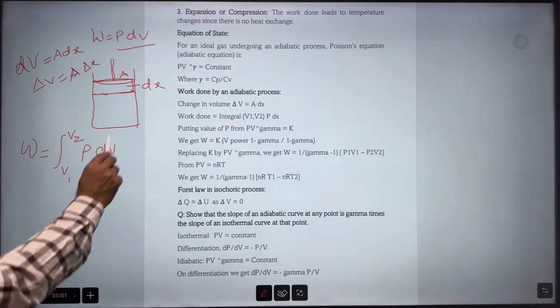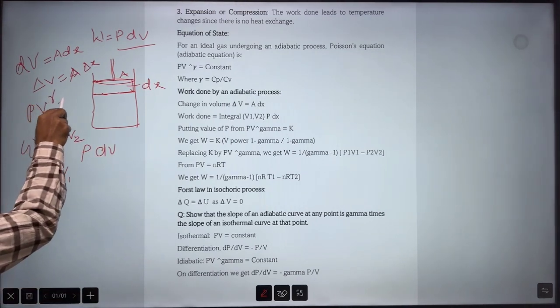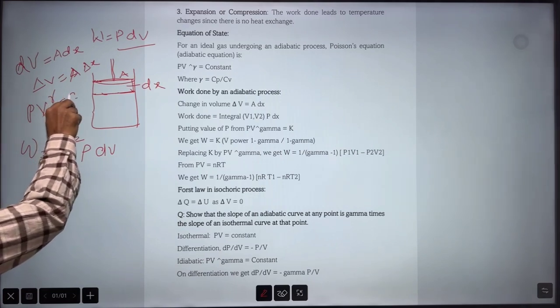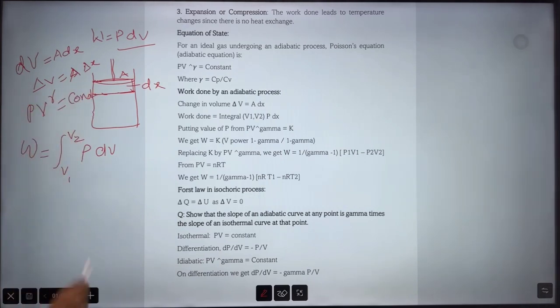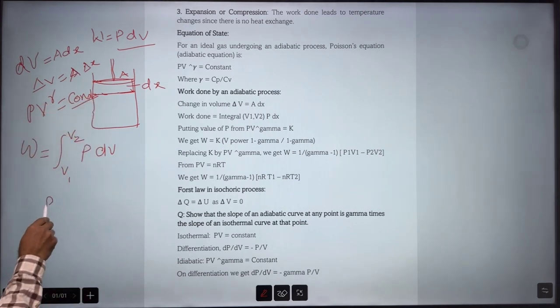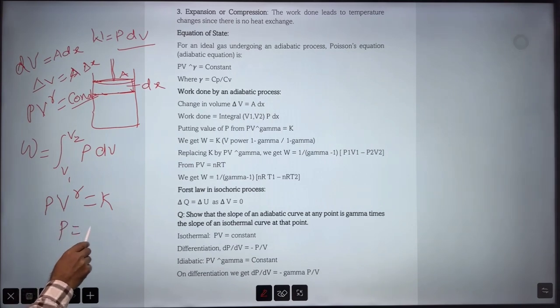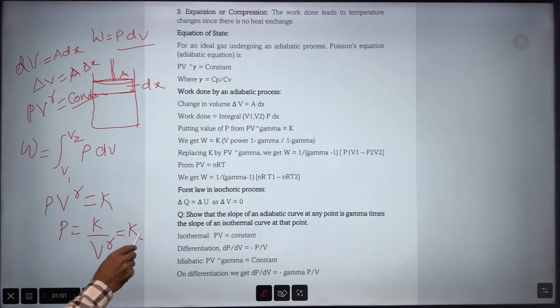Now here the equation of state, PV^gamma equal to constant, right? So here we can assign the value of the constant as K, and then we can proceed. So PV^gamma equal to K, or P equal to K upon V^gamma, or K into V^(-gamma) you can write.